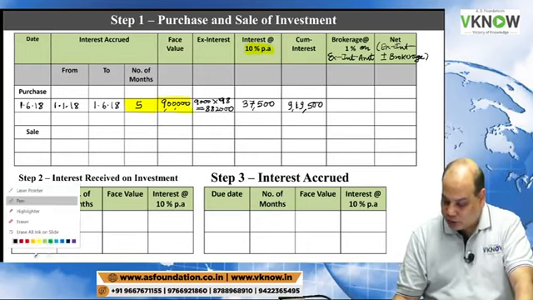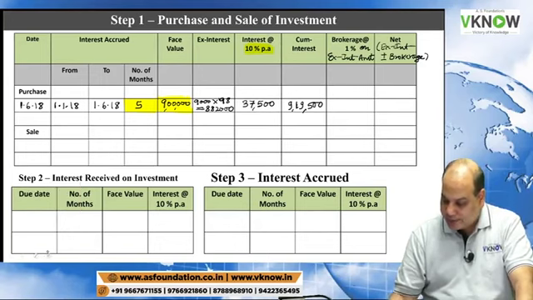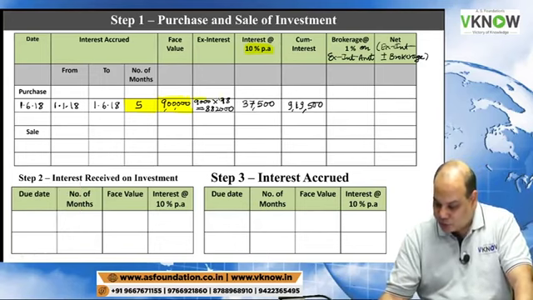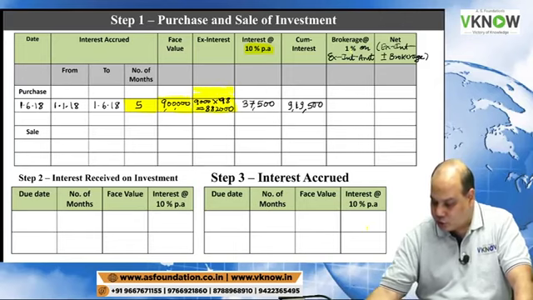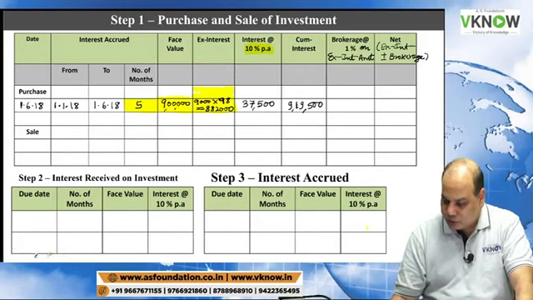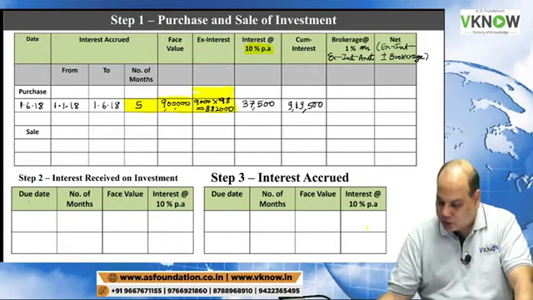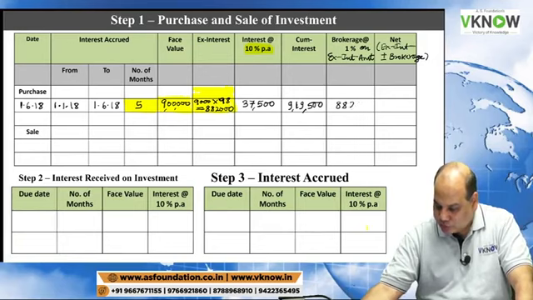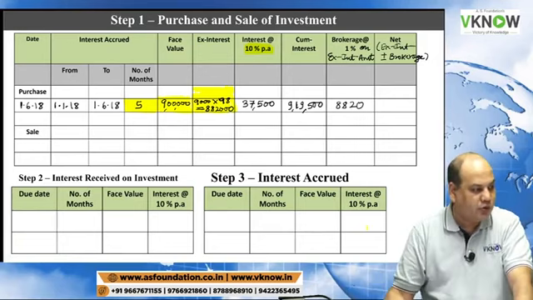Now wait a minute. You have to calculate now brokerage. Brokerage will be calculated on ex interest amount. 8,82,000 is ex interest amount into 1%. Calculation is very easy. 8,820. You can just remove the last two zeros.